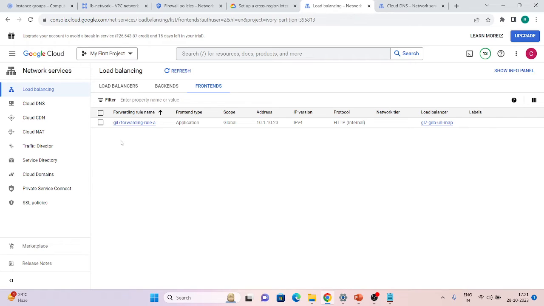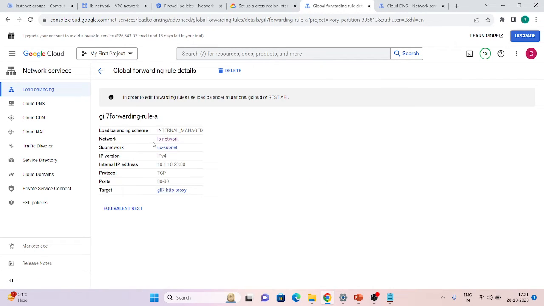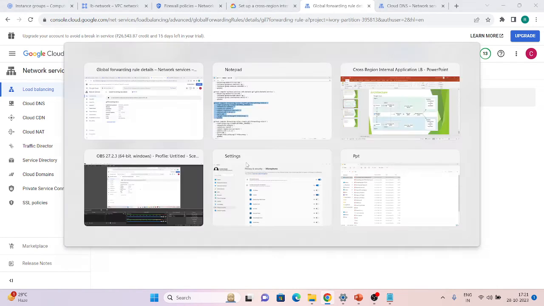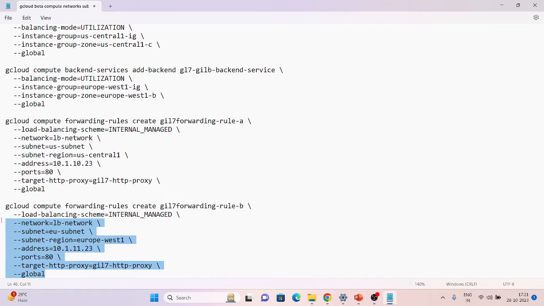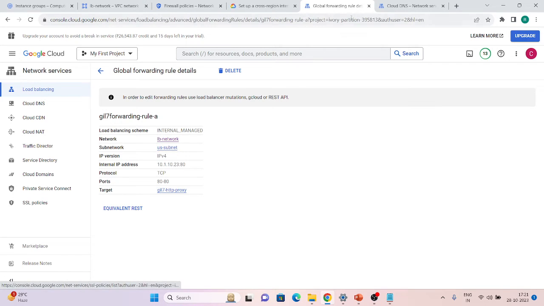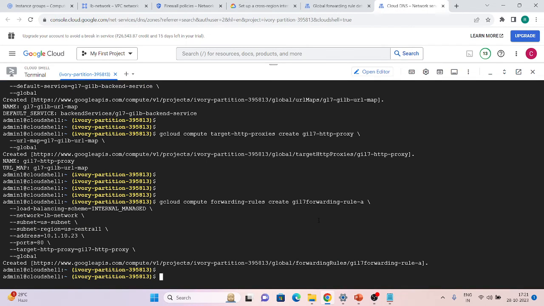So our first rule has been created, the forwarding rule, which is also known as the front end. If we go inside that, we can see the network, subnetwork, and IP, which we're going to use, and our target HTTP proxy, which we created in our last step. So let's run the second front end rule also, and then our load balancer will be created automatically because we have done all the steps.